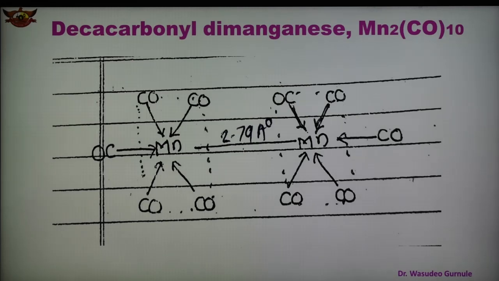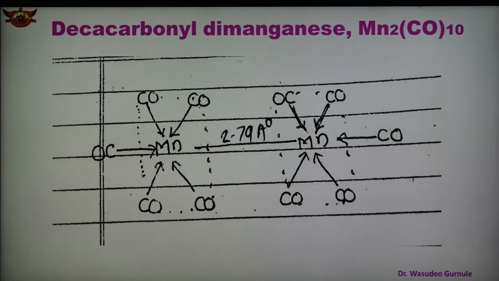Formation of the metal-metal bond is supported by X-ray diffraction studies and also by its magnetic nature. The presence of all terminal CO ligands is supported by the IR vibrational frequency.